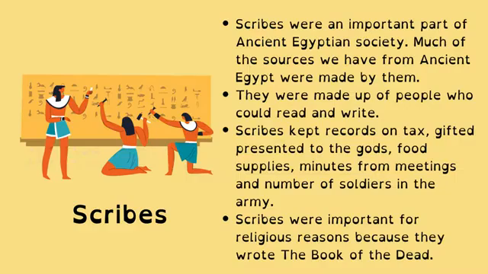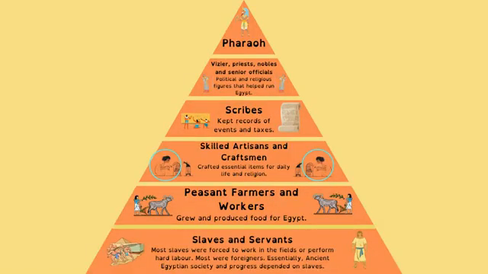Scribes kept records on tax, gifts to the gods, food supplies, minutes from meetings, and the number of soldiers in the Egyptian army. They were also important for religious reasons as well because they wrote the Book of the Dead for people. Now, the Book of the Dead was a bit like an instruction manual on how to get through the afterlife, so you ended up in the Egyptian paradise.